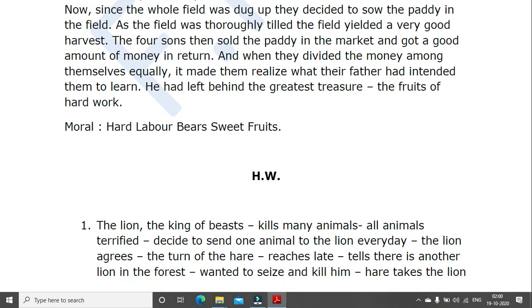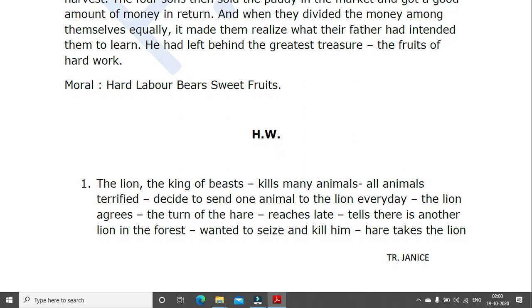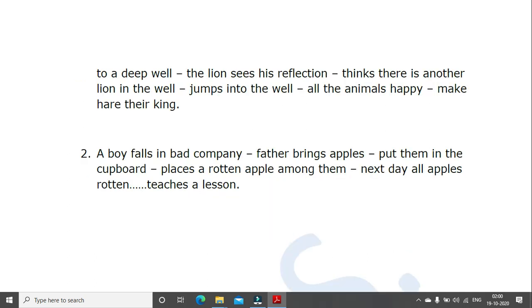Okay. Now your homework. The lion, the king of the beasts, kills many animals. All animals, terrified, decide to send one animal to the lion every day. The lion agrees. The turn of the hare reaches, he arrives late, and tells the lion there is another lion in the forest, wanted to seize and kill him. Seize means catch hold of him tightly. Hare takes the lion to a deep well. The lion sees his reflection, thinks there is another lion in the well, jumps into the well, and all the animals, happy, make Hare their king.